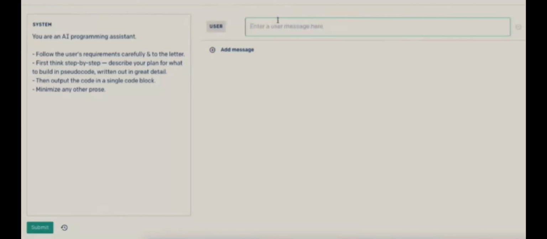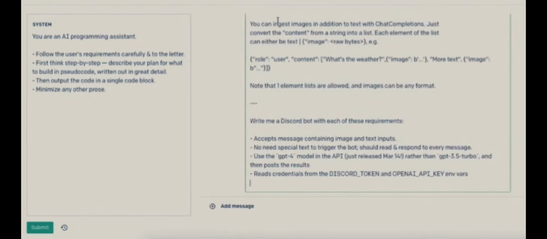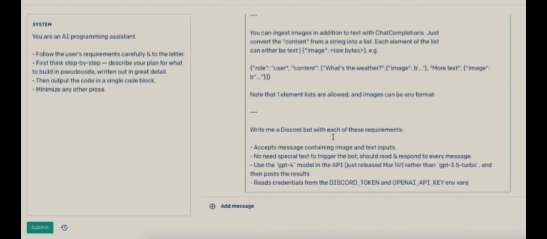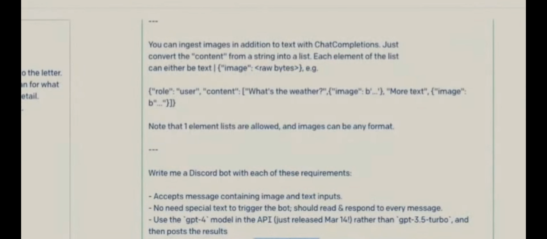And you can even provide corrections if you'd like. So here is the prompt that we're going to ask it. This is the kind of thing that 3.5 would totally choke on if you've tried anything like it. But we're going to ask for a Discord bot that uses the GPT-4 API to read images and text.